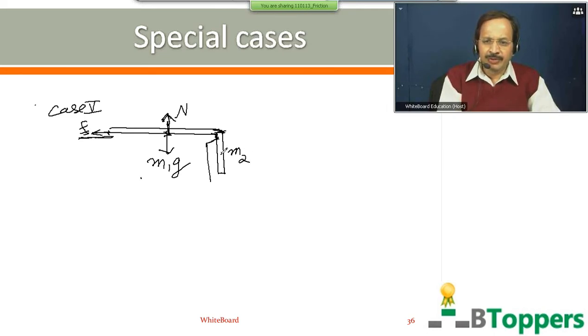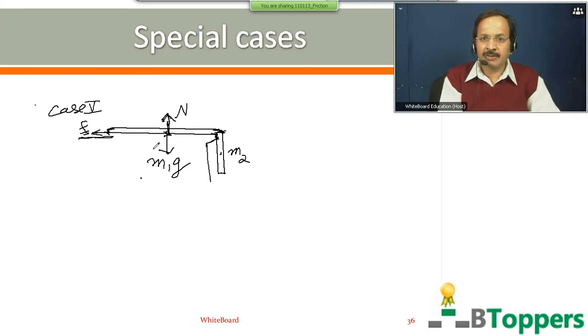So the weight M2g of the hanging part of the chain tends to move the chain. So the chain starts moving when the weight M2g of the hanging part of the chain exceeds the limiting friction acting on the remaining part of the chain resting on the surface of the table.